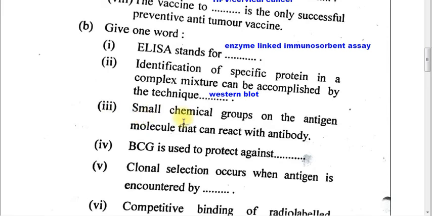Part 3. Small chemical groups on the antigen molecule that can react with antibody. The answer is epitope. Part 4. BCG is used to protect against tuberculosis. This is a vaccine called Bacillus Calmette-Guerin given at birth to newborns. It gives protection against tuberculosis, which is caused by Mycobacterium tuberculosis.